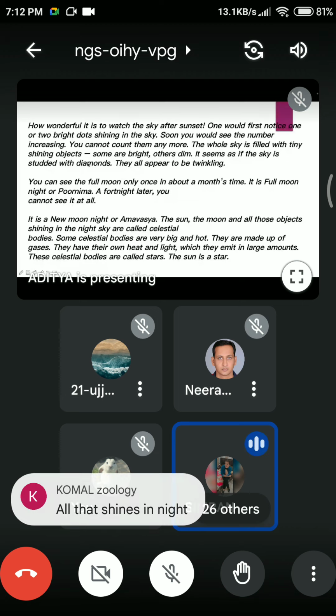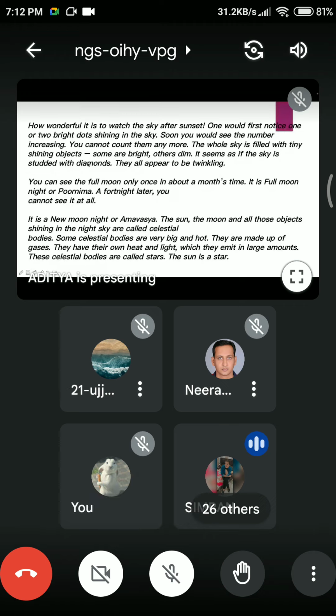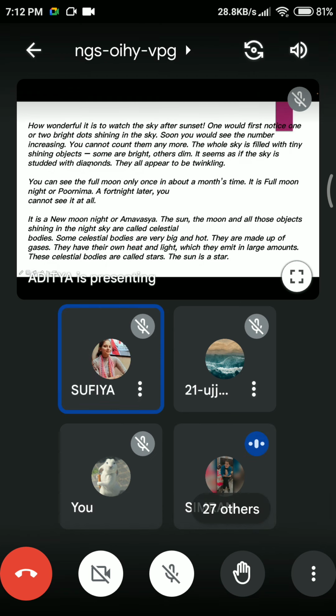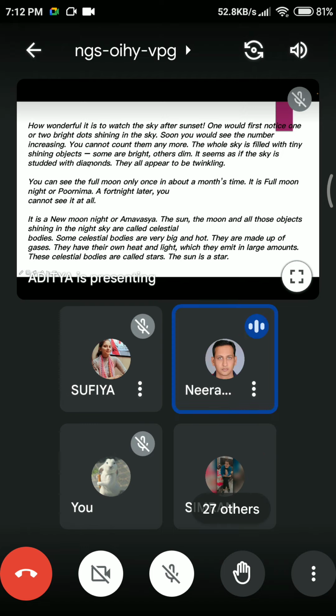Achha, what do you know about the moon's phases? You all know, na? Do you always see the moon only in a full position, or do you have different observations about the moon? No, it changes. What are the changes? What kind of changes do you observe? From new moon to full moon.